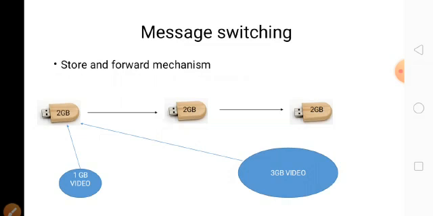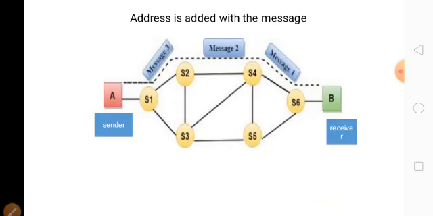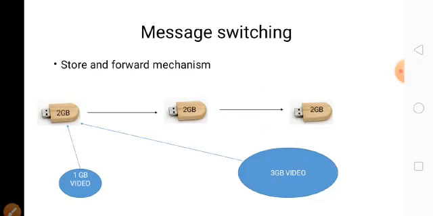So, message switching. The second type of switching technique is message switching. Here we follow the store and forward mechanism. Here three pen drives are there. This 1 GB can be stored in the first pen drive, then forwarded to the second pen drive, then also forwarded to the third pen drive. But 3 GB cannot be stored in the first place.